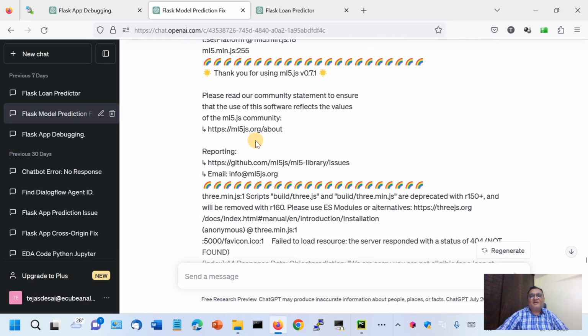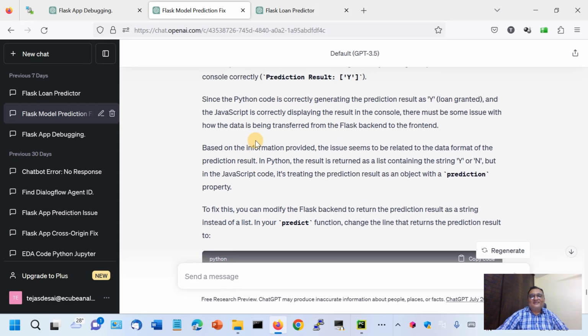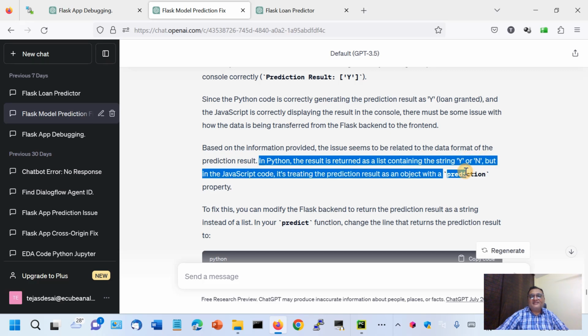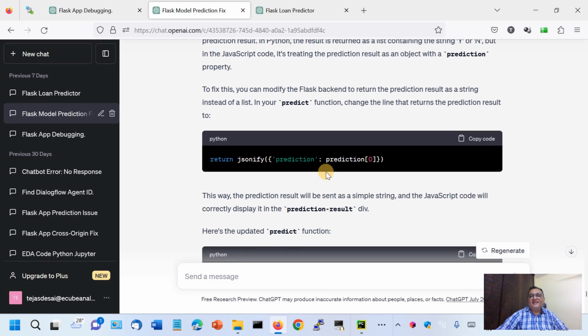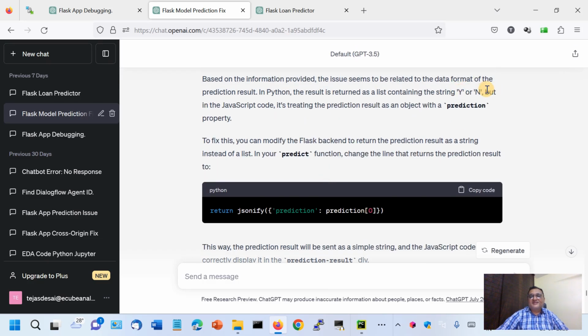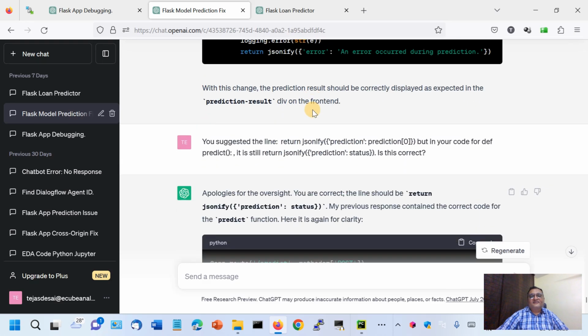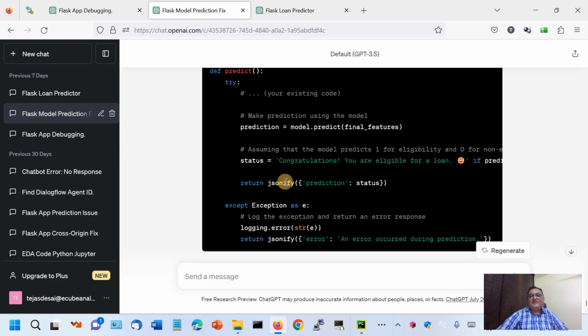And if you remember somewhere, I actually had to ultimately tell it that this was the problem. The result is returned as y or n, but in JavaScript, it is not actually y or n. Instead, my app.py had code 1 or 0. So there was no way for the app to understand that y means 1, that is the loan application is accepted, and n means no, that is the loan application is rejected. So as a result, I had to give that idea.